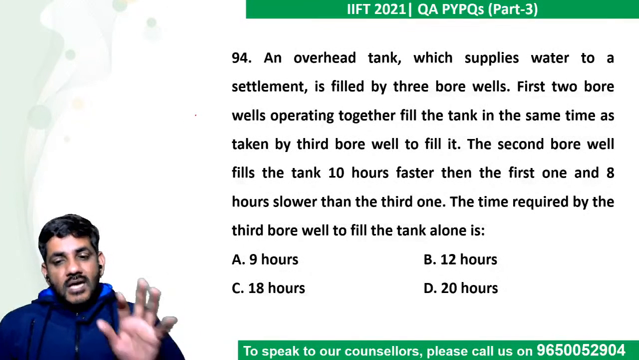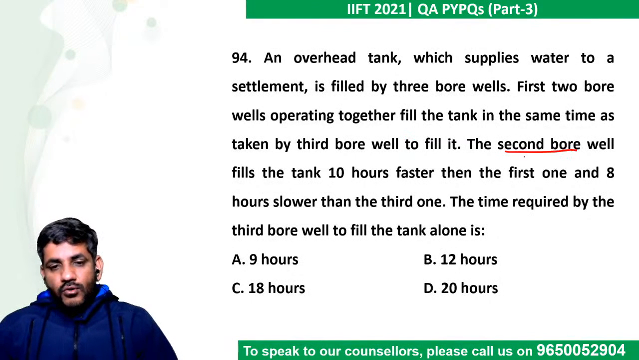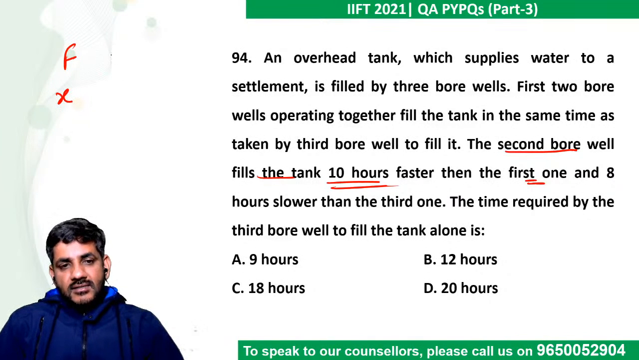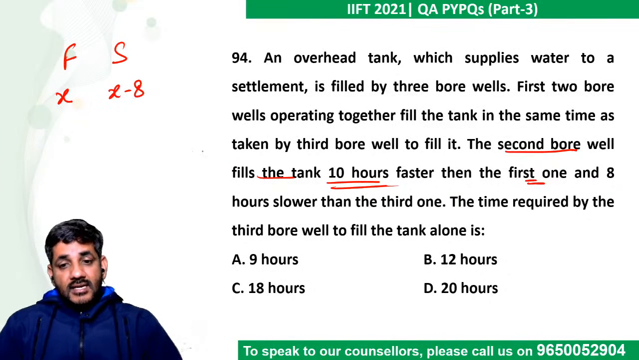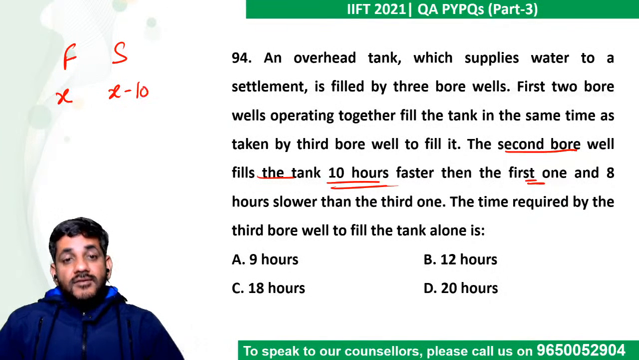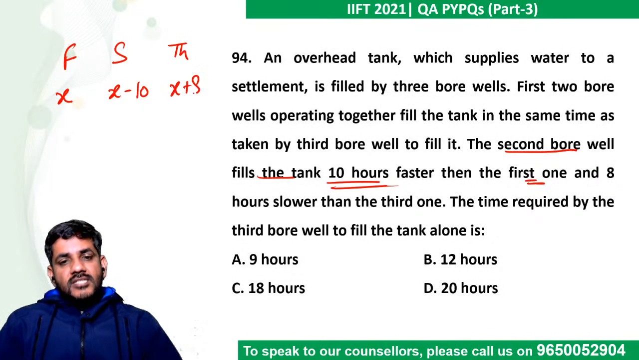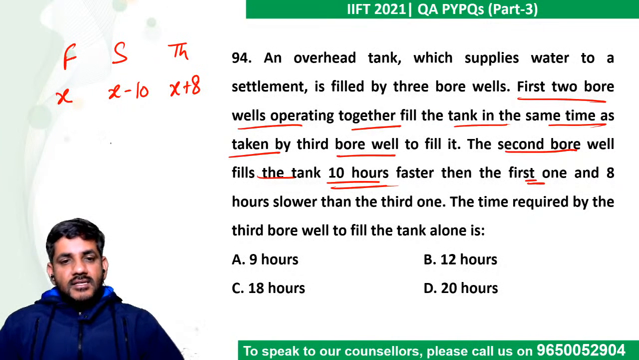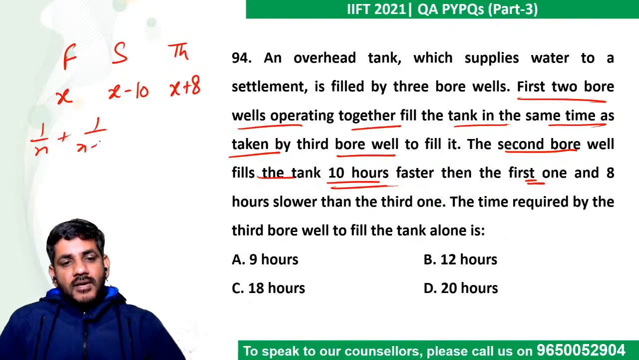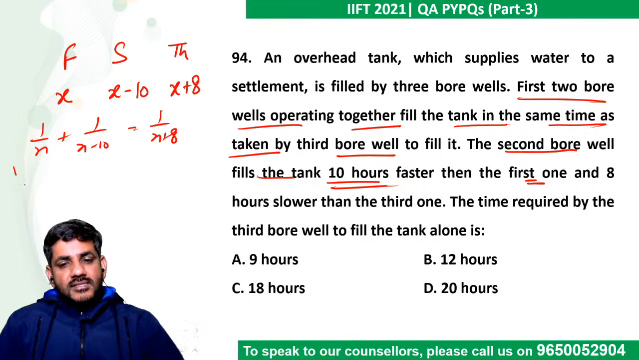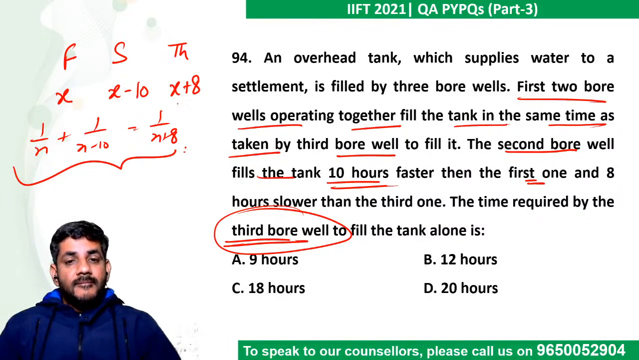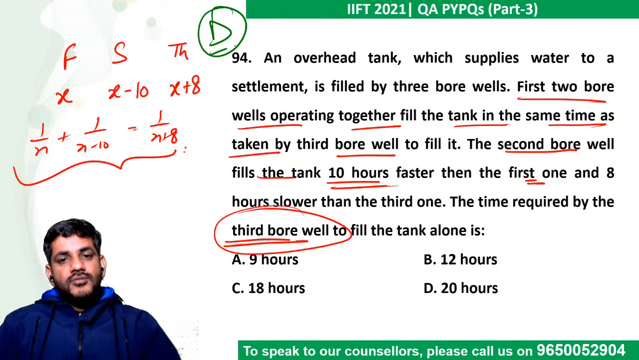See, these questions are always easy. The second bore well fills the tank 10 hours faster than the first. So if first fills in, let's say, x hours, second fills it in x minus 10 hours. And 8 hours slower than the third one, so the third one would be filling it in x plus 8 hours. And he says first two bore wells operating together fill the tank in the same time as the third. So 1 by x plus 1 by x minus 10 is 1 by x plus 8. It's a simple equation that you have to solve, and then you will get the answer. The question is asking about x plus 8. Isn't it doable? Yes, it is doable.